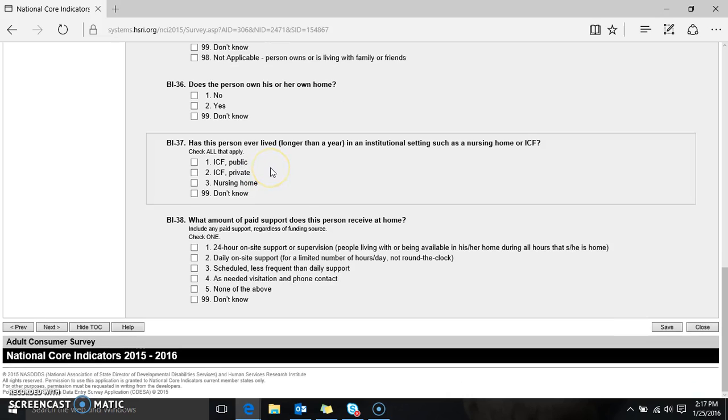BI37 is whether the person has ever lived longer than a year in an institutional setting such as a nursing home or ICF. Just a note here, longer than a year, we're looking for one full consistent year, not that the person over their life has spent intermittent time in institutional settings and it has accumulated to over a year. If this is a yes, we want to try and find out whether it's an ICF public setting, private setting, or a nursing home, and this is a check all that apply. And finally, for residents, we want to know what amount of paid support the person receives at home.